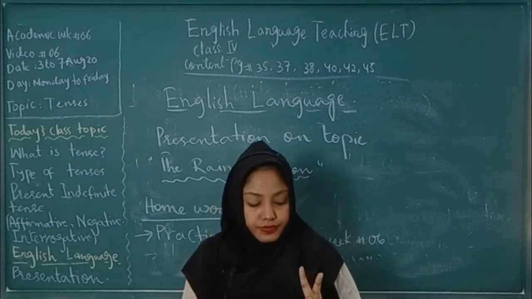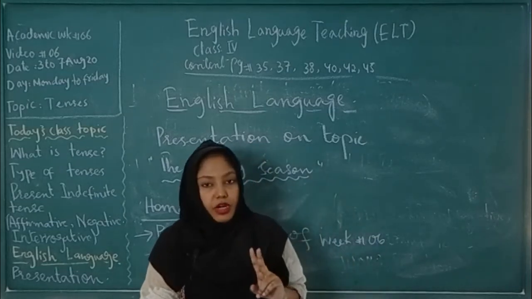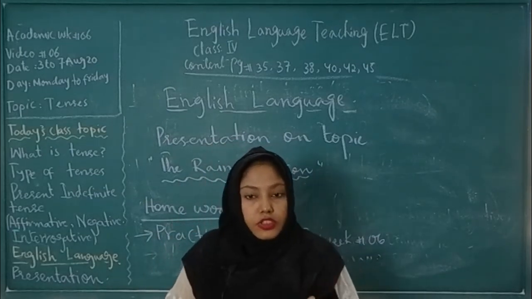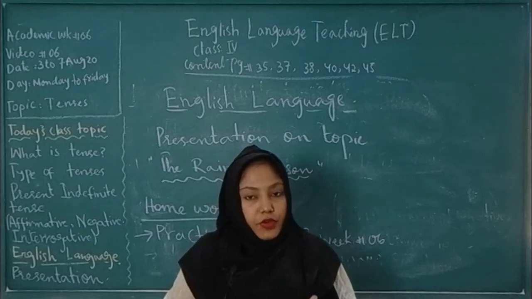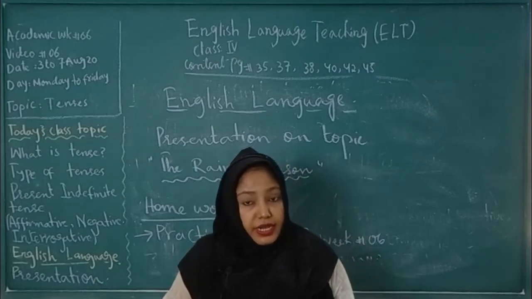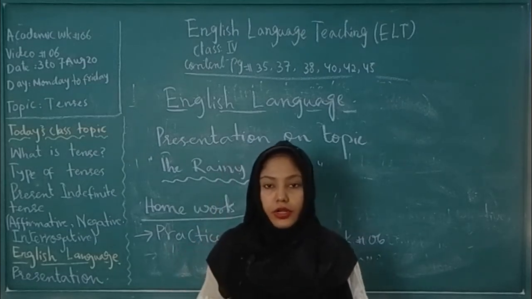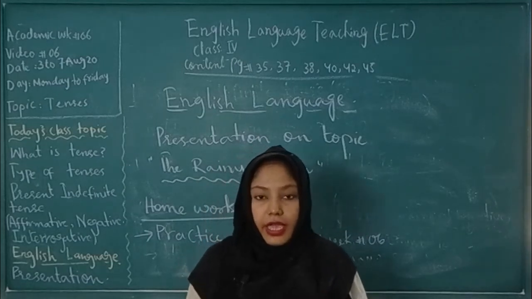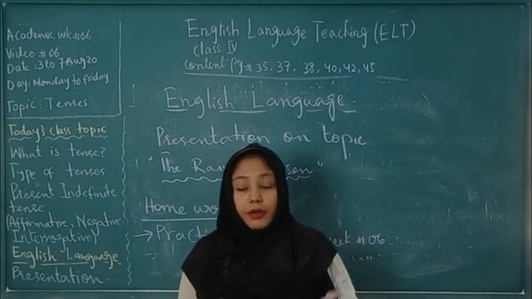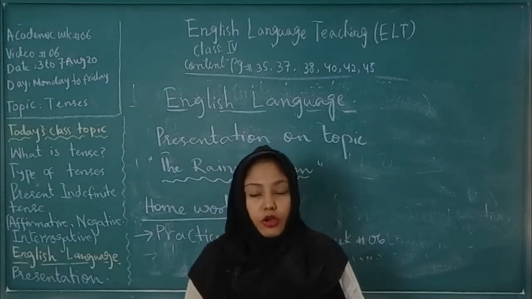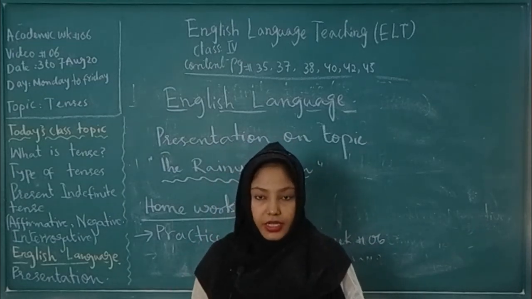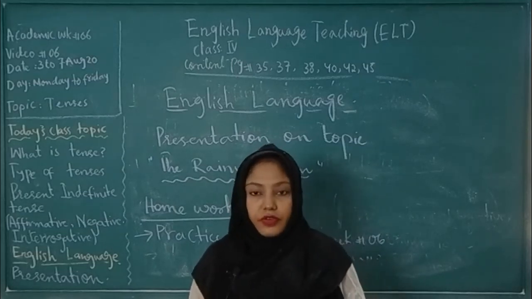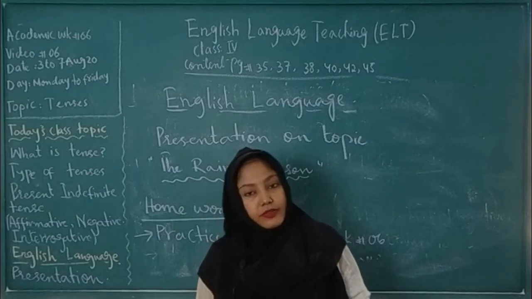And the two helping verbs are also present there. Number one is do and does. We use do or does only with negative or interrogative sentences. We never use do or does in affirmative sentences. In affirmative sentences, we use s or es with the first form of the word, but when we are using the helping verb do or does in interrogative or negative sentences, we never use s or es with the first form of the verb. So that's it for today's class.